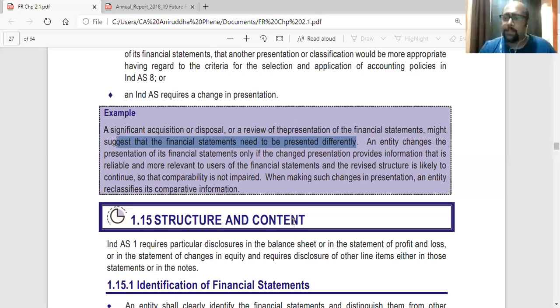Okay. So whatever changes you are going to do in the accounting policy or application of new Ind AS, you will have to continue that. You cannot change, and then again in the next year come back to the original classification. No. When making such changes in presentation, the entity reclassifies its comparative information. Also, you have to reclassify your comparative information to make it comparable. So retrospectively, just like the previous point, if there is a retrospective change in accounting policy, you have to present the balance sheet at the start of the previous year also. So that is the continuation of this point.